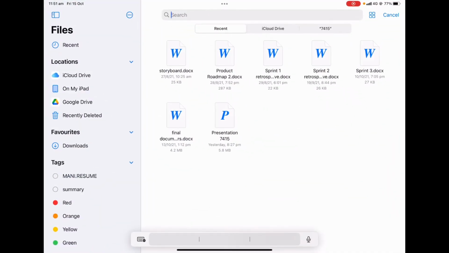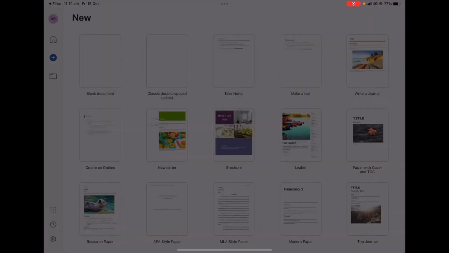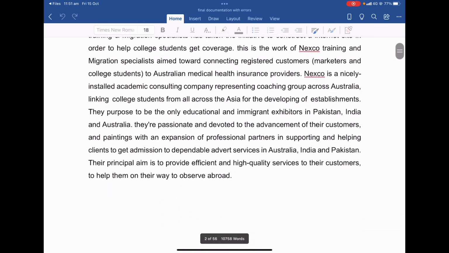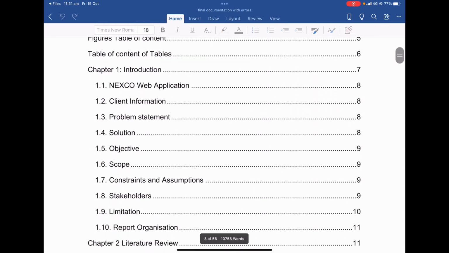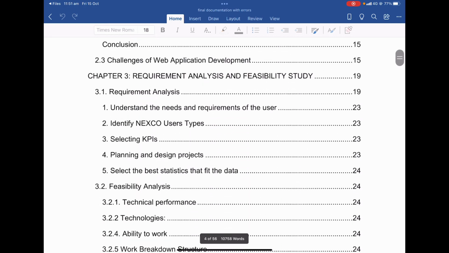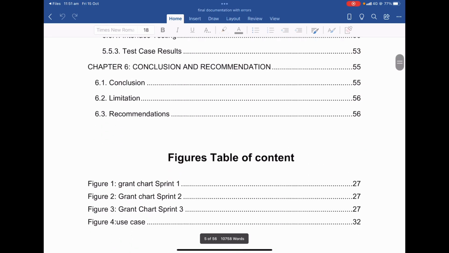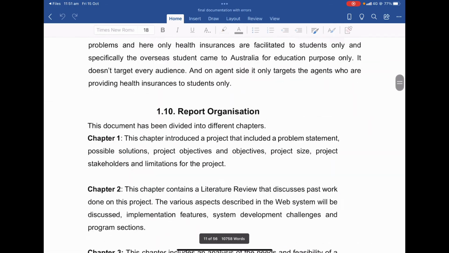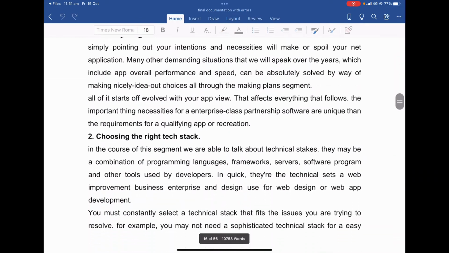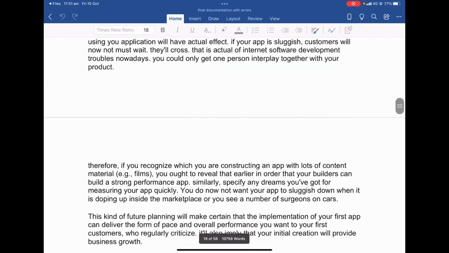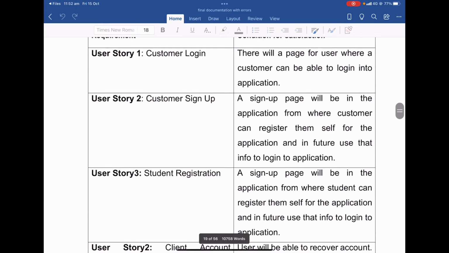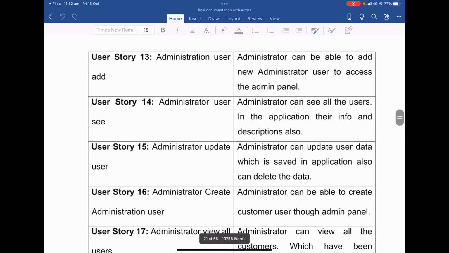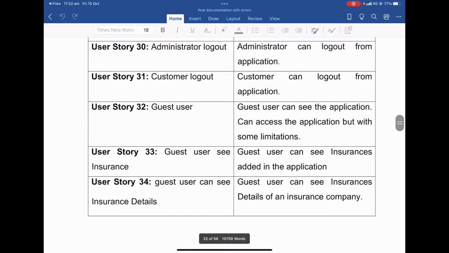Next I want to show you the final document, which is the editing version: acknowledgement, user stories, abstract, reviews and everything, this is the first page of it. Then the table of contents, introduction, scope, and all this documentation is done by me. It's about 10,000 words, all done by me with the help of my colleagues and with references. I used reference documents and user stories and worked on these.